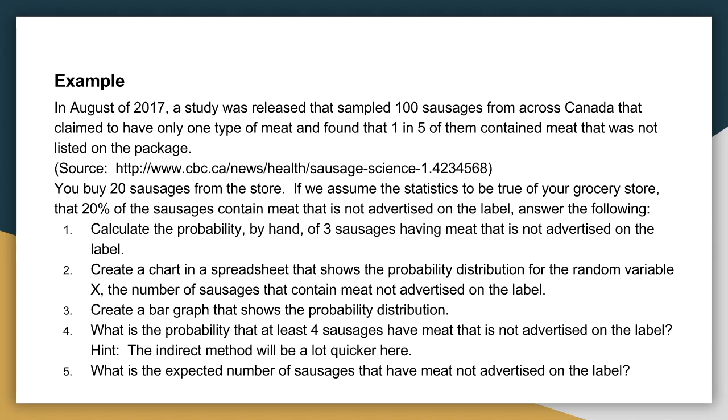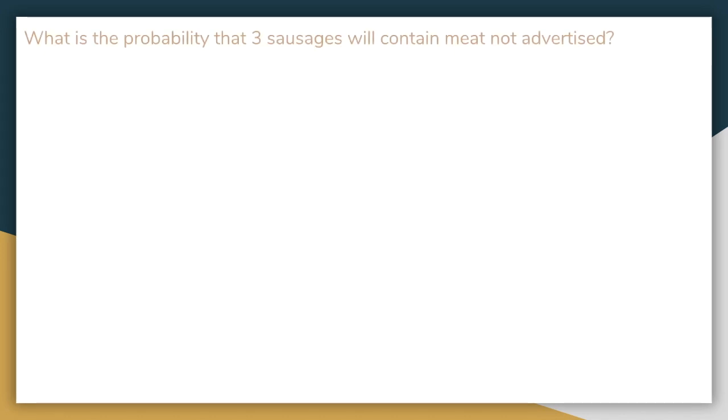If we assume the stats to be true, calculate the probability that 3 of the sausages have meat that's not advertised, and 20% of them are supposed to. We can use that, and then we create the chart, the bar graph, and then answer the question: what is the probability that at least 4 sausages have meat that is not advertised on the label? We can use the indirect method and then the expected value.